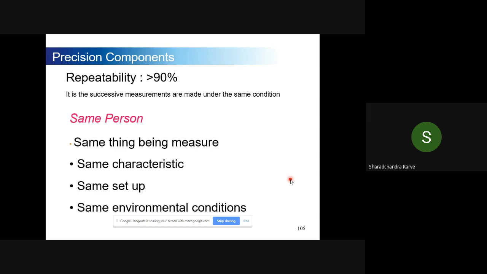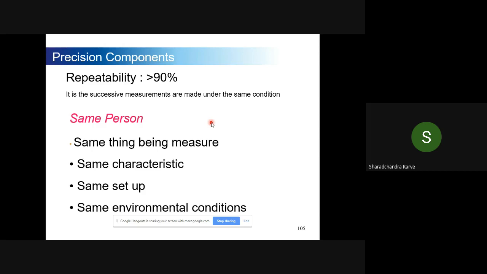And suppose you doubt that his reading may be right and you are wrong, then you do it again. If you do it again and have the same reading like 9.2, then you are repeatable. So it is basically analysis done by a person on two consecutive days. Suppose today he gets 9.2, and tomorrow he repeats the same experiment, and if the readings match, then he is repeatable.